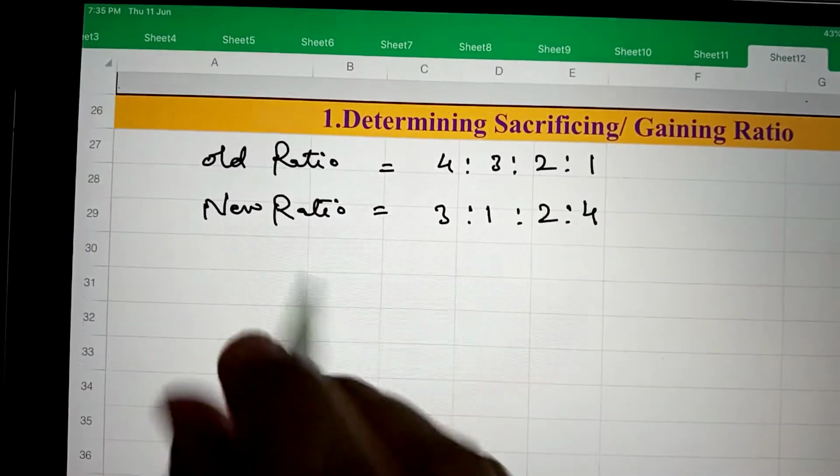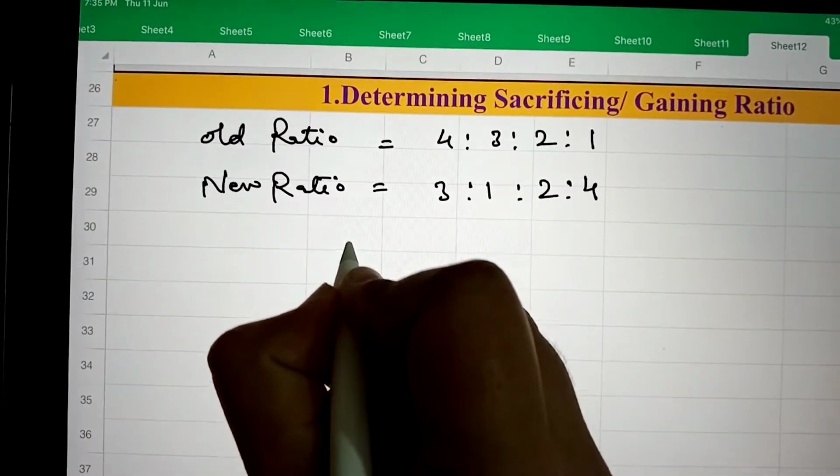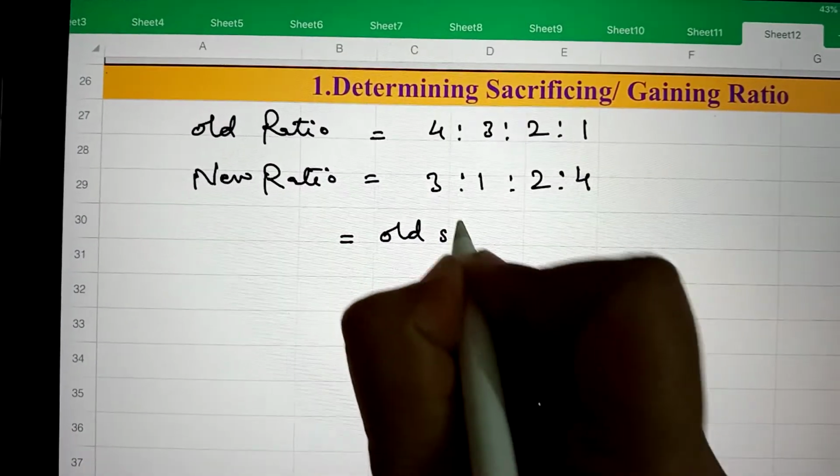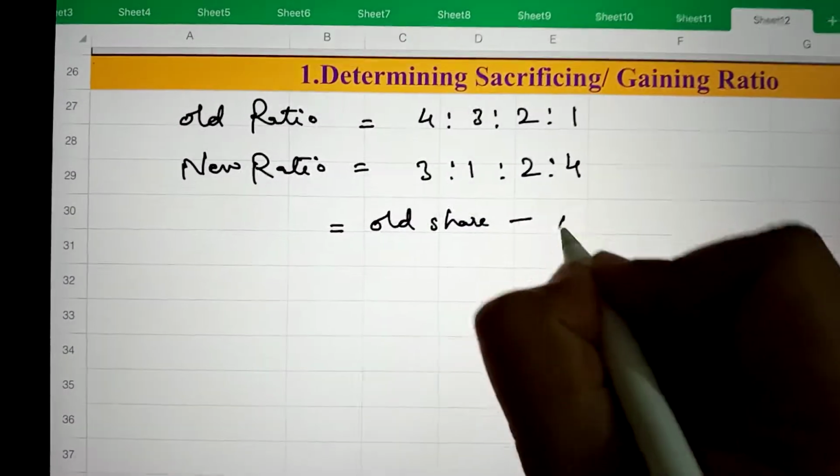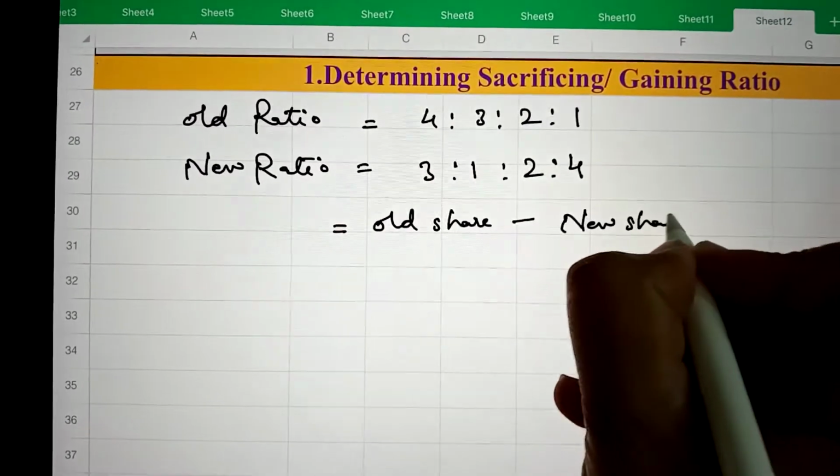So the sacrificing share can be calculated. The formula is old share minus new share.